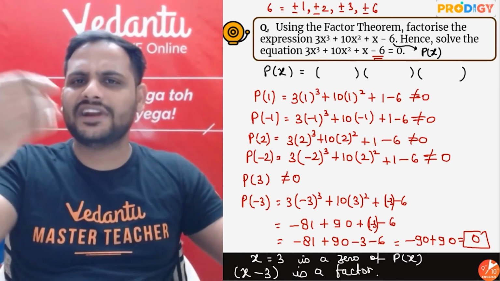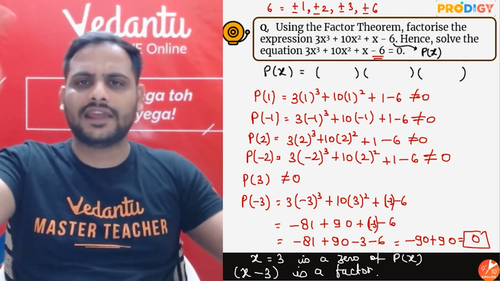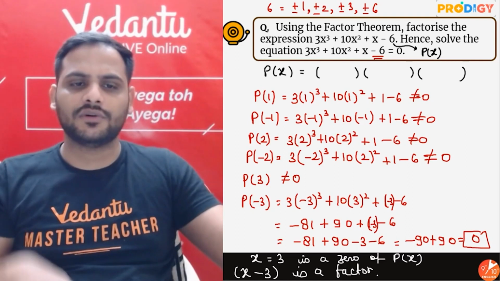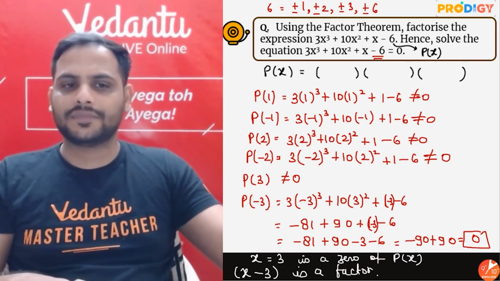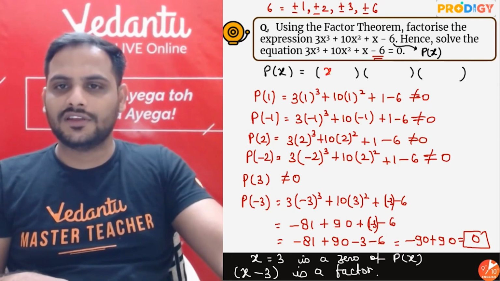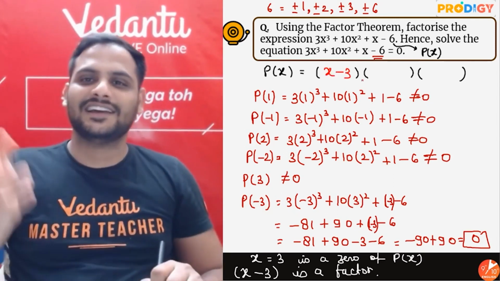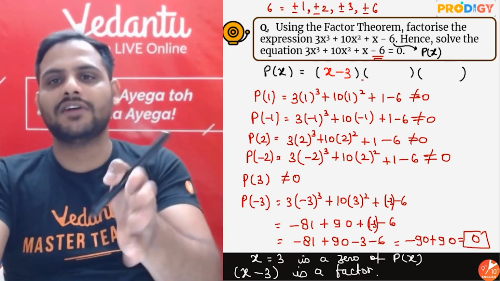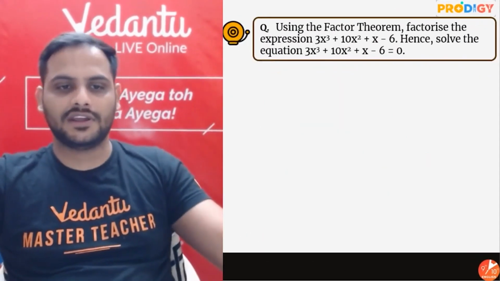You are trying different values and you keep on trying till you get your correct one, where you get the value of the polynomial equals 0. Till that time, keep trying. Okay? So now I got to know that one of the 0s is x minus 3. To get the remaining two zeros, I have to divide this polynomial. Now exactly same. Divide this polynomial by x minus 3.